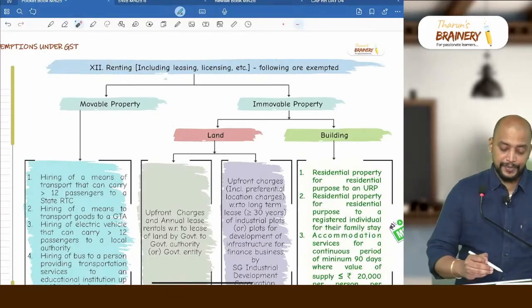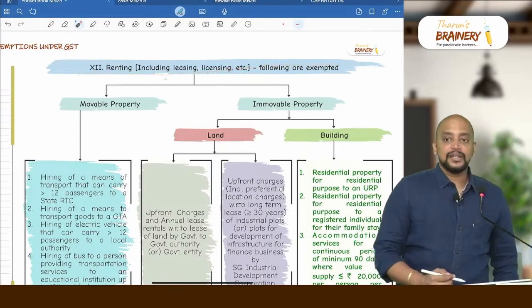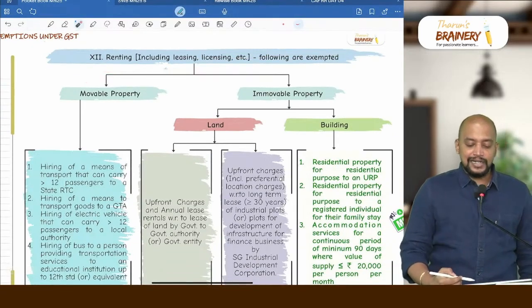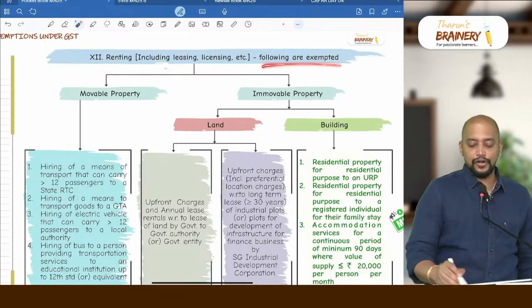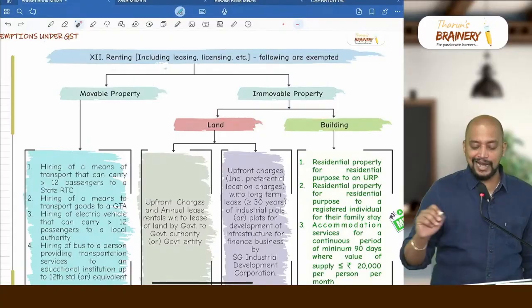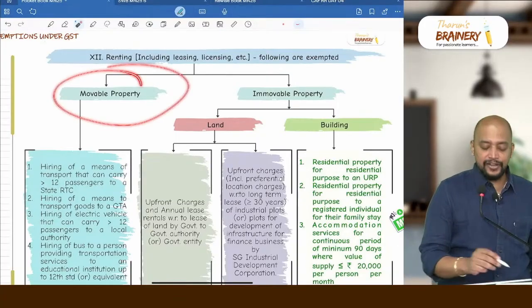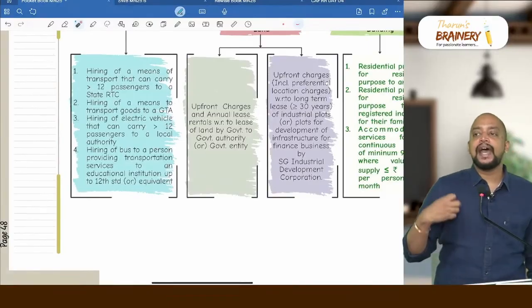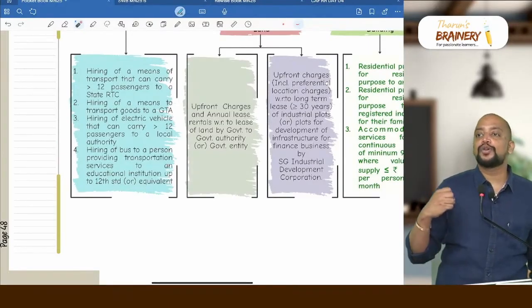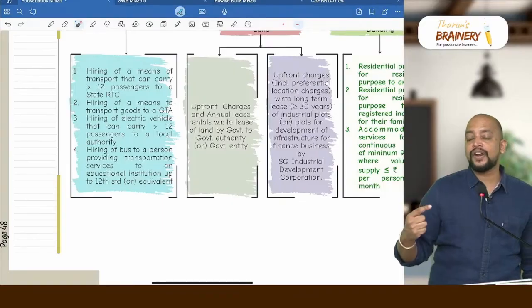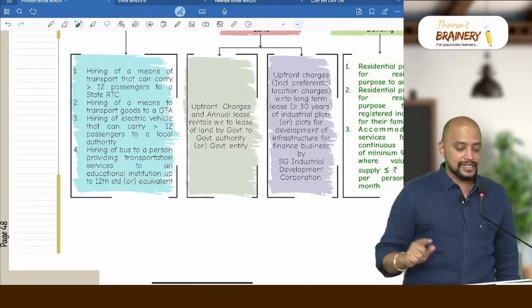Next, look into renting, including leasing, licensing, etc. The following are exempted. Renting is divided into two: movable property and immovable property. For renting of movable property, we have 4 exemptions. Number 1, I have a motor vehicle which can carry more than 12 passengers. I am giving it on rent to a state road transport undertaking, that renting is exempted.